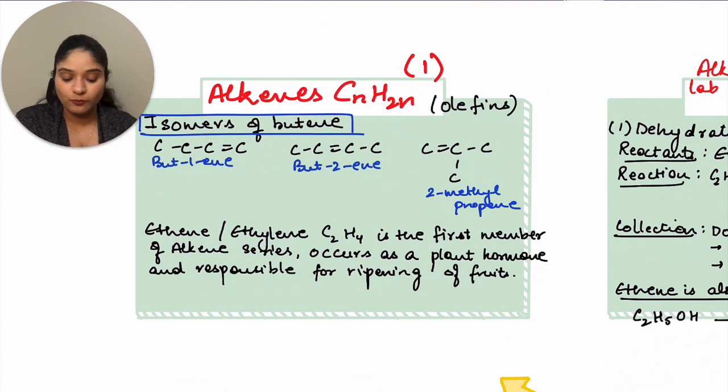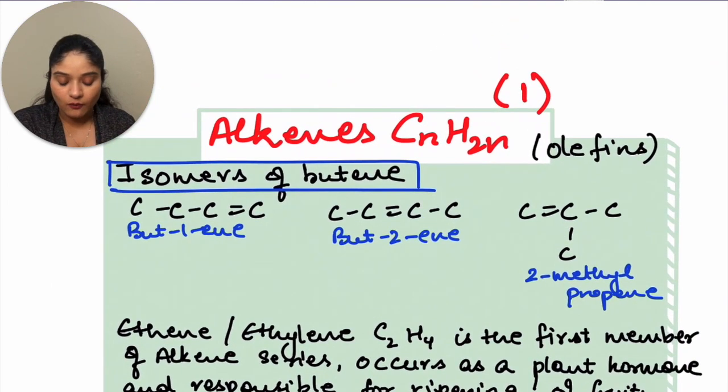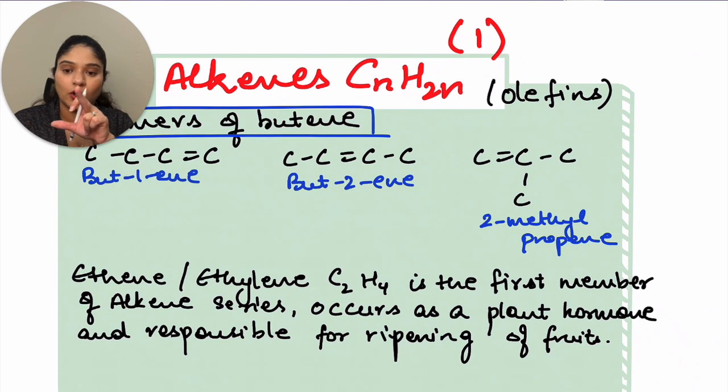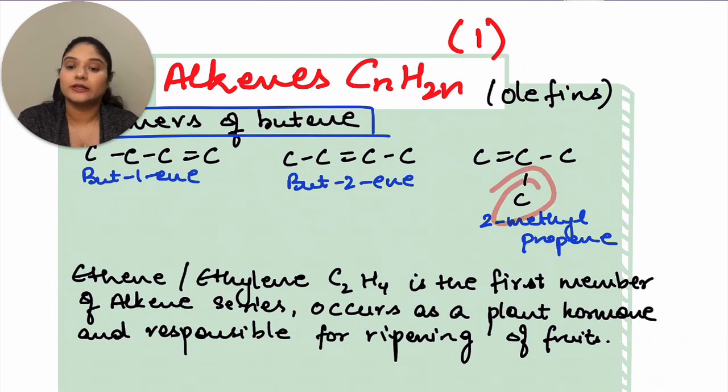Now isomers of butene. So you have one double bond, then that double bond comes into the center, and then one of the double bonds comes toward the corner, and a carbon comes below here. The different names would be but-1-ene, but-2-ene, and 2-methylpropene.